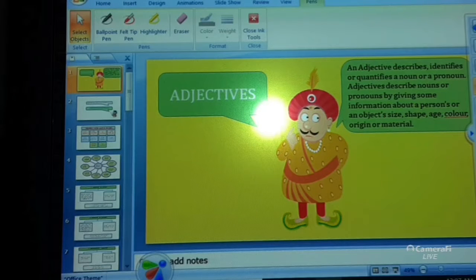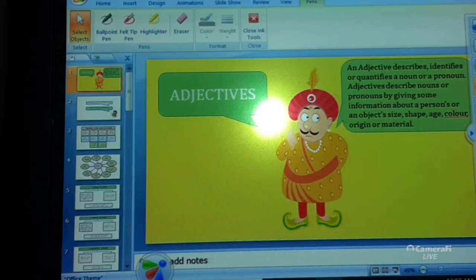Today we are going to study the topic adjectives. So from your junior class you have been studying about what are adjectives. Adjectives are describing words. An adjective describes, identifies or quantifies a noun or a pronoun. That means an adjective gives us the description or identifies or quantifies a noun or a pronoun.